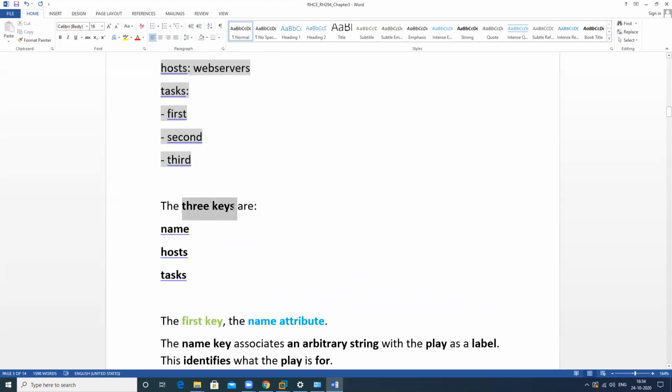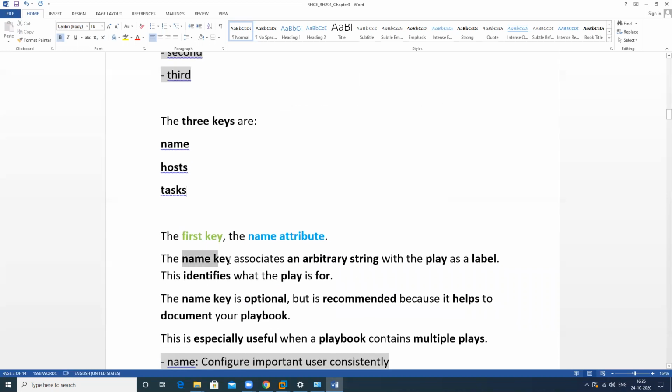Here we use three keys: name, host, and tasks. The first key is name. The name attribute is used to assign a label, so we can identify for which purpose we assign this particular task.